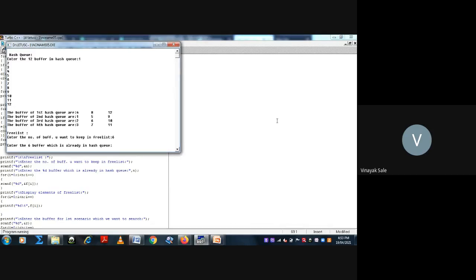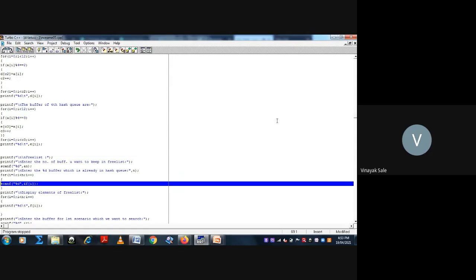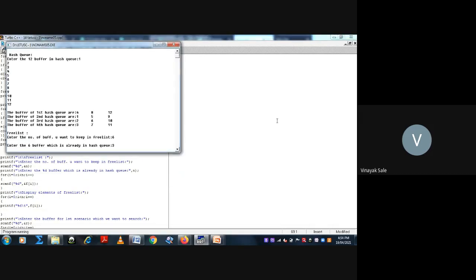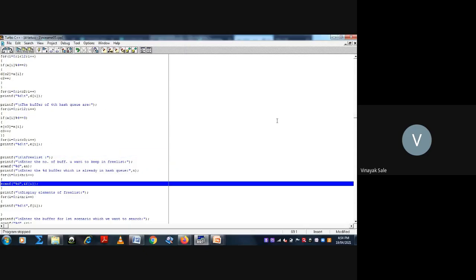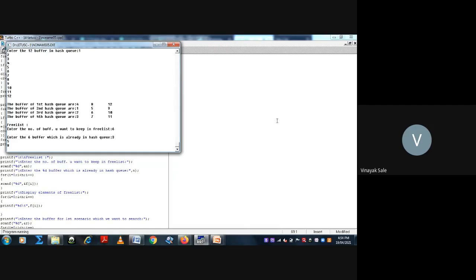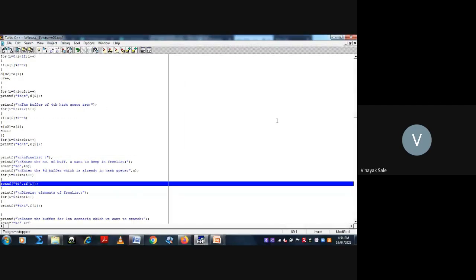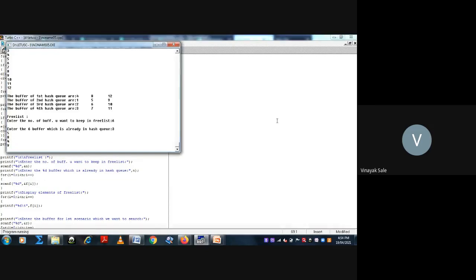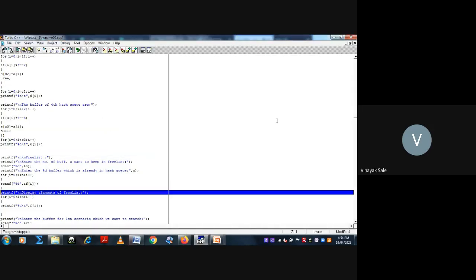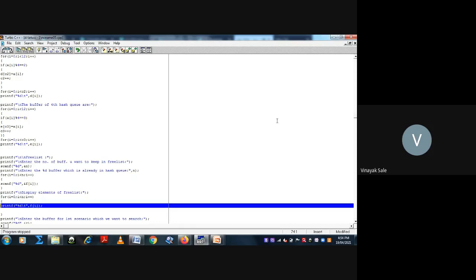First suppose I want to keep 3, then second 5, then suppose I want to keep 8, then 4, then 10, suppose 9, then 10.